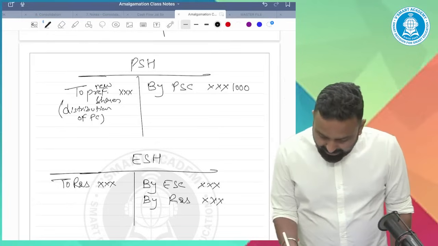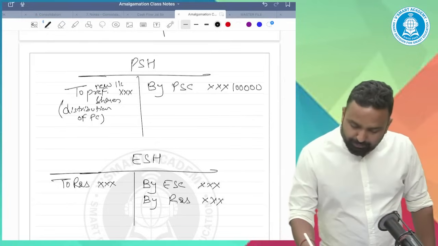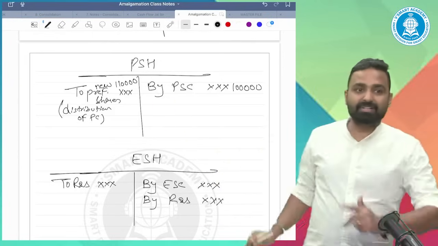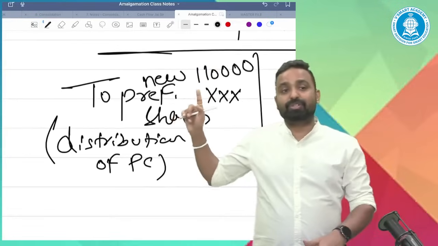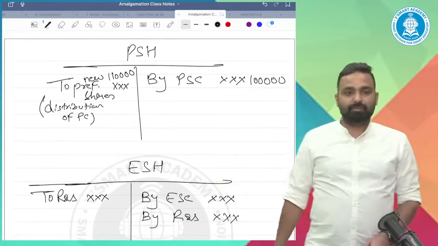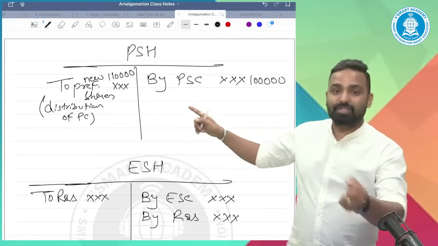Suppose it was 1 lakh, and suppose the new PC was 110. This could arise. Or vice versa, this is 1 lakh and the new PC was 90,000. Understood this? Now close this account through realization.